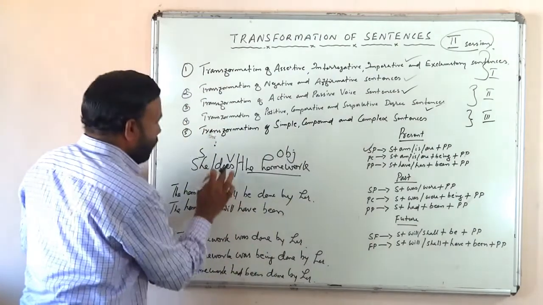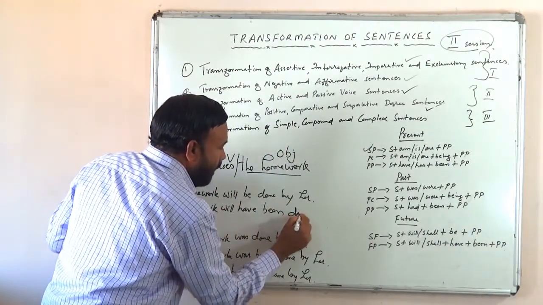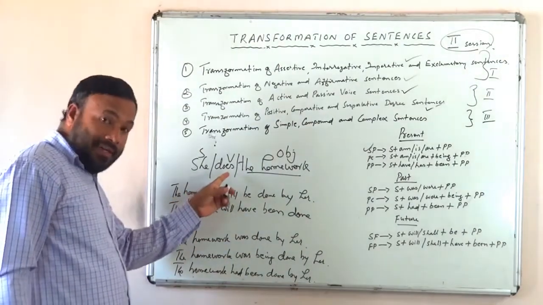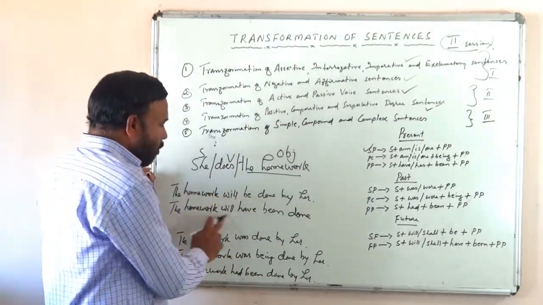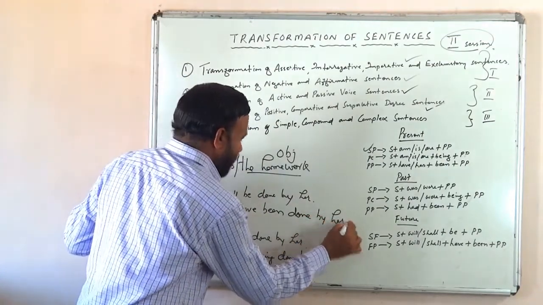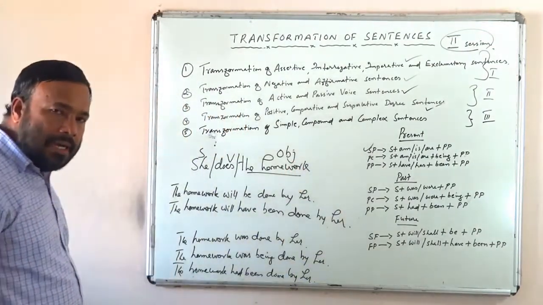Past participle of do, did, done, isn't it? So the homework will have been done by her.